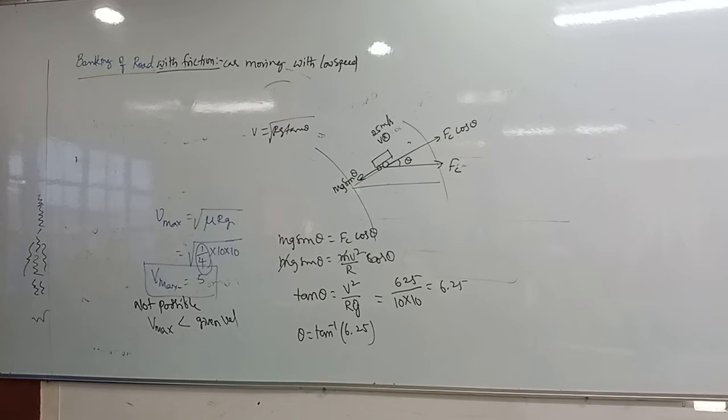I did not mention any banking, no? Banking is not there. Only a horizontal circular turn. A bend is nothing but a circular track. Circular turning is there. So while turning, the maximum speed with which a car can turn is V maximum equals under root mu r g, so that you will get the velocity. Maximum velocity is 4 root 5, root 80 we will get. Next problem.